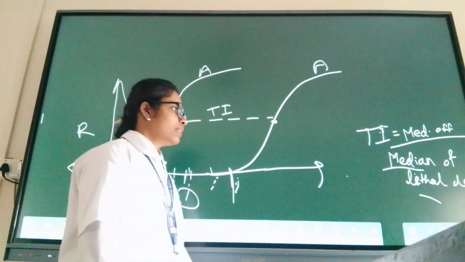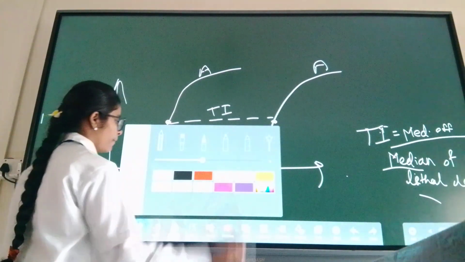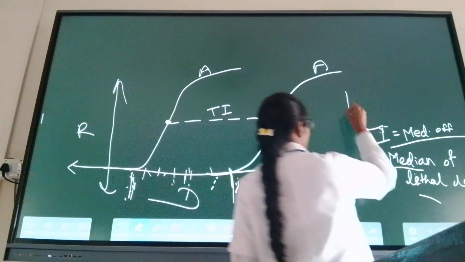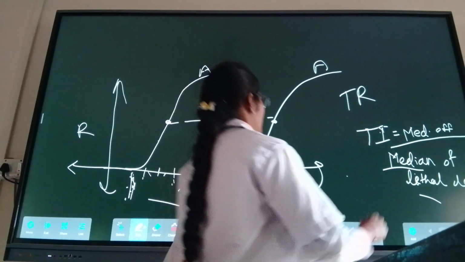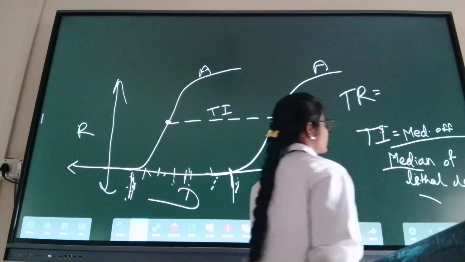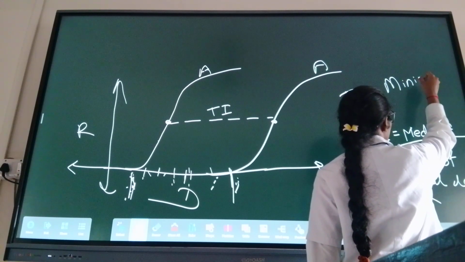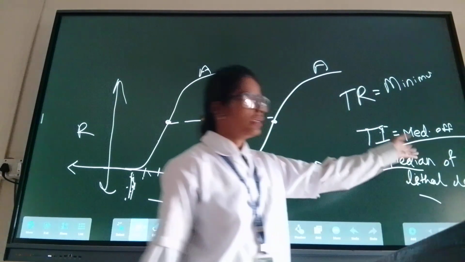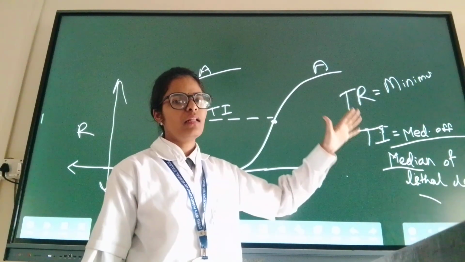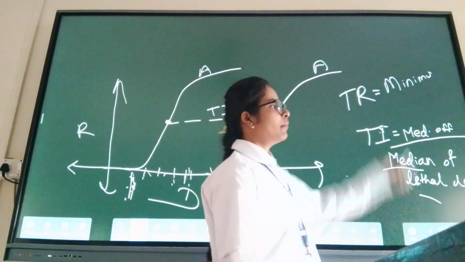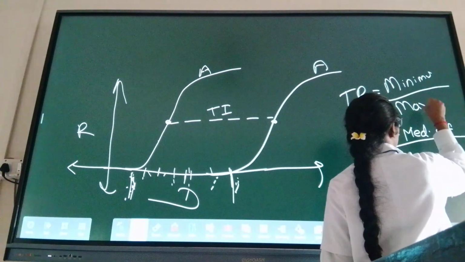Okay, let's see the therapeutic range or therapeutic window. Therapeutic range is equal to the minimum acceptable dose of drug divided by the maximum lethal dose.